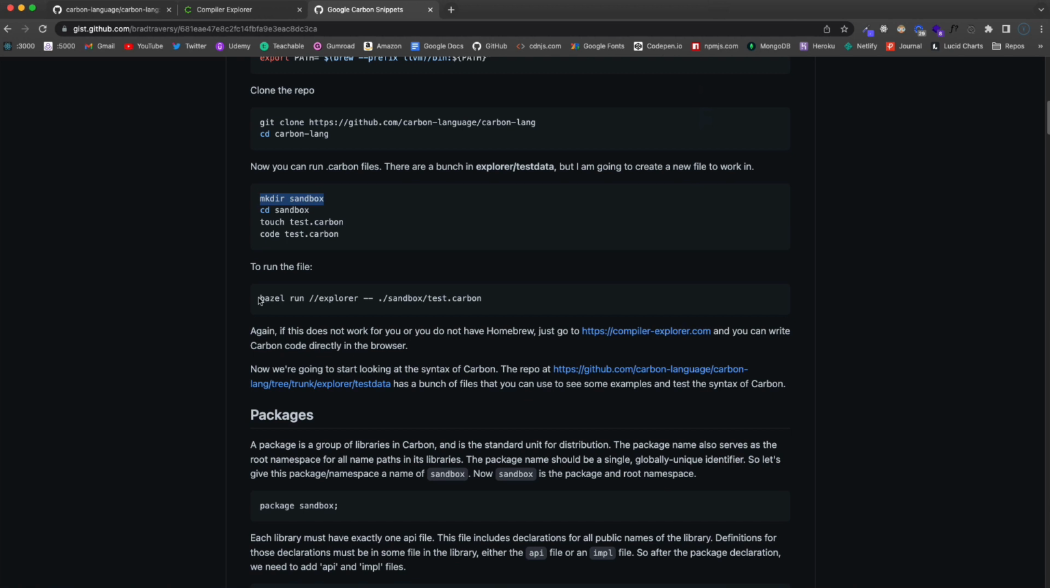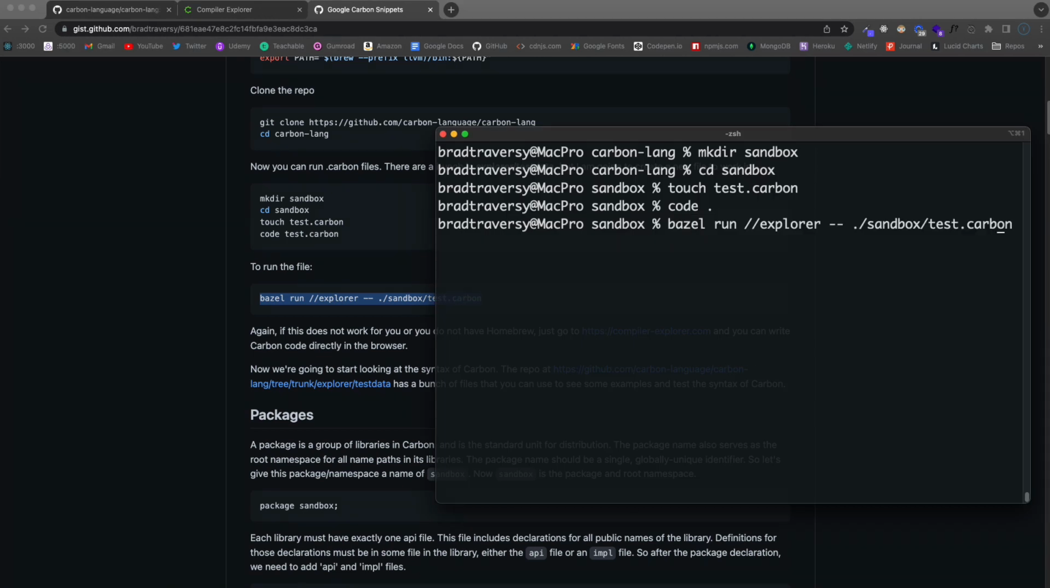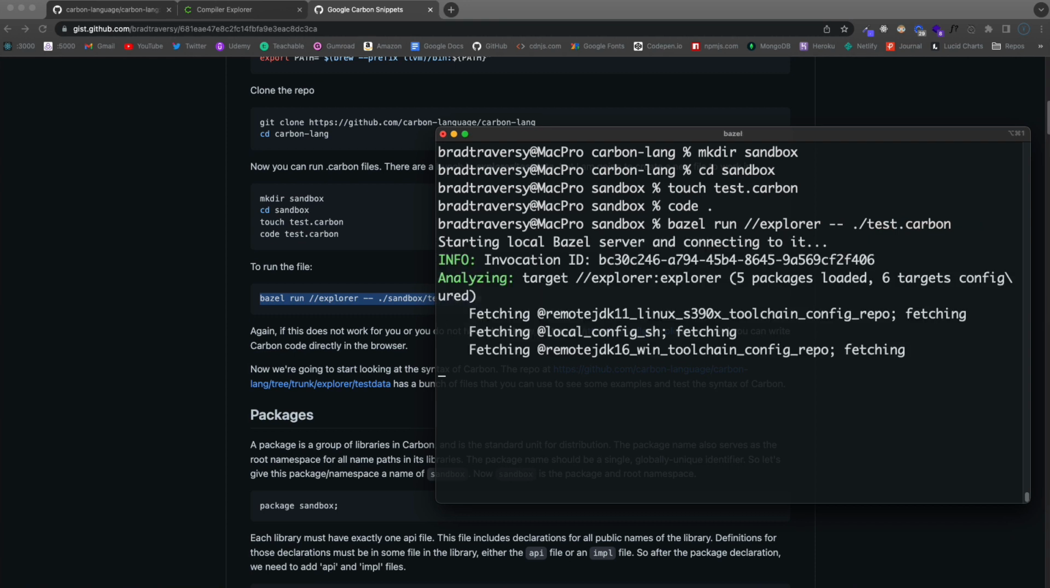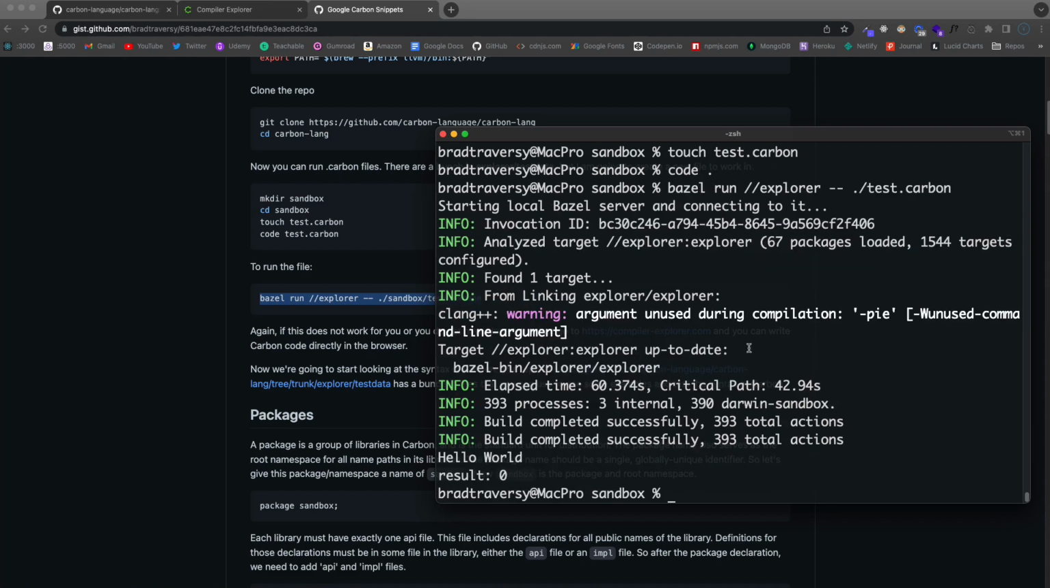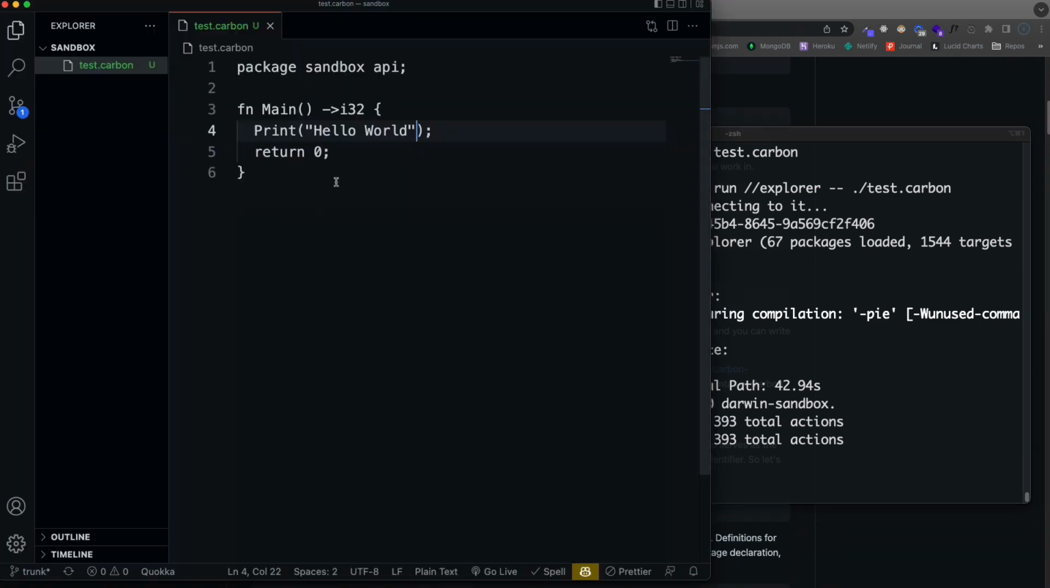If we look here, we can say Bazel run, and then Explorer, and then the name of the file. So I'll just copy that, and I'm already in sandbox. So if we just run that, the first run is probably going to take a little bit, but after that it'll be instant. All right, so that took about a minute and a half or so, and you can see we have build completed successfully, and we're printing out hello world, and the result is 0 because I returned a 0 from my code, as you can see here.